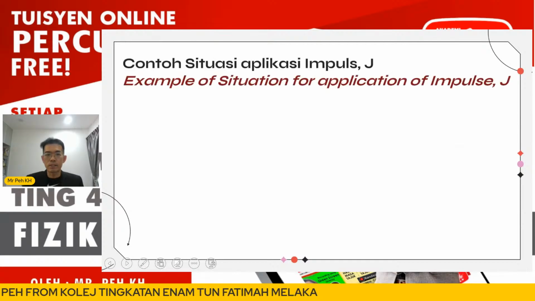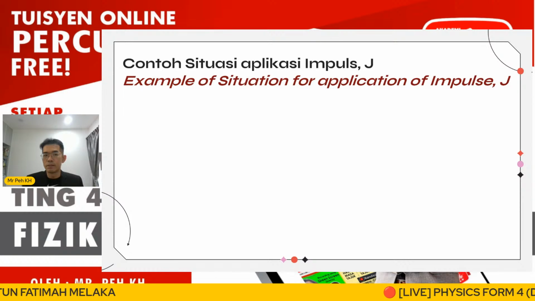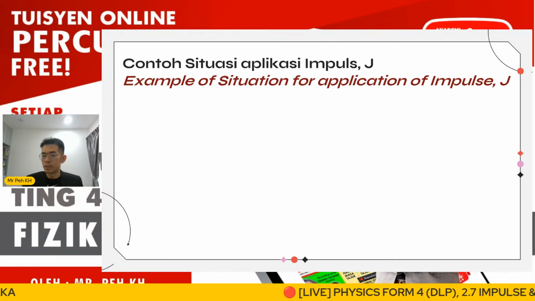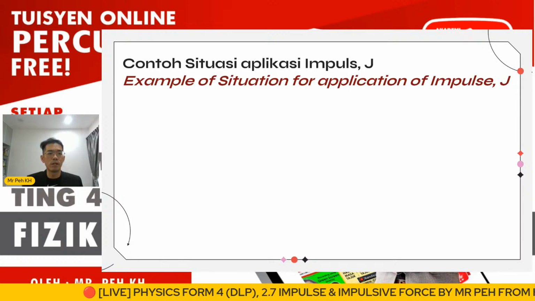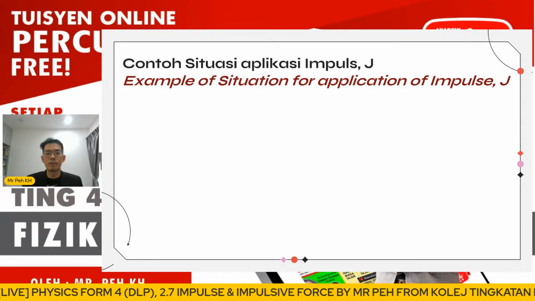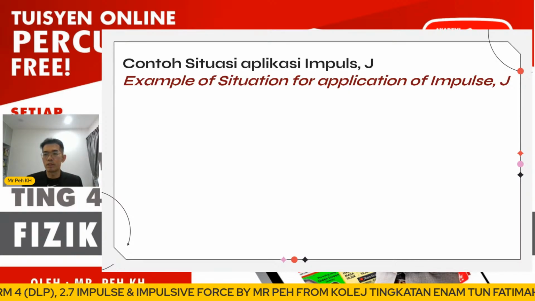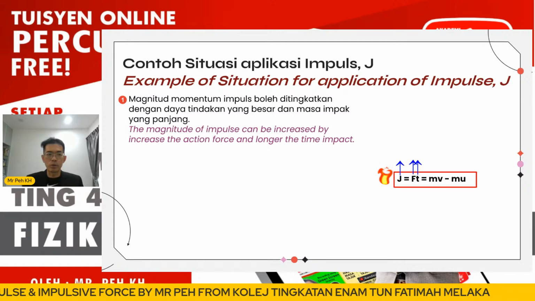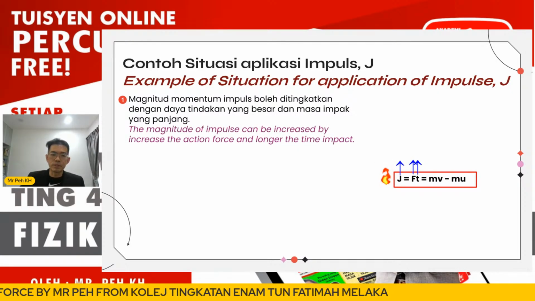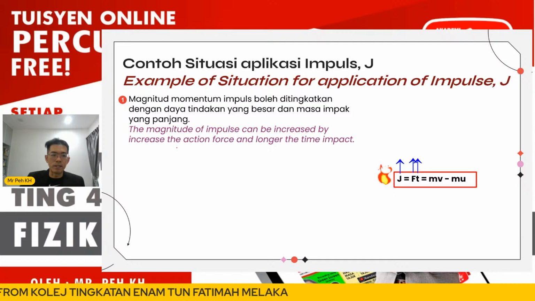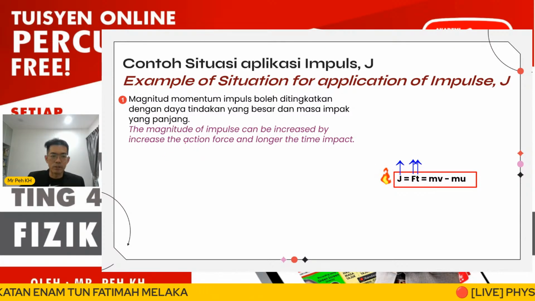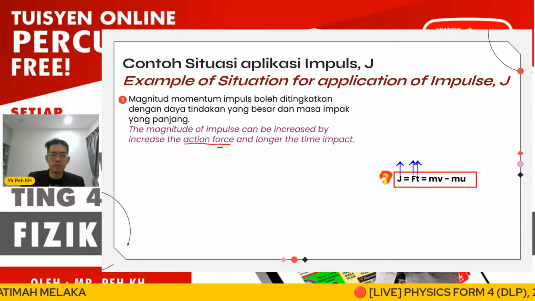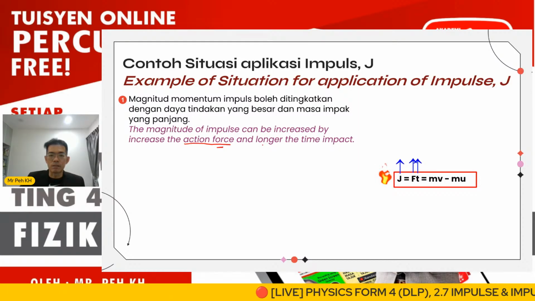Okay, so just now we have gone through the definition of impulse and impulsive force and also the effect of time impact. Here we discuss one example or situation for an application of impulse. The magnitude of impulse can be increased by increasing the action time, with a longer time impact.